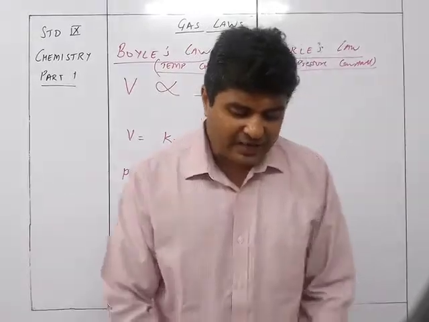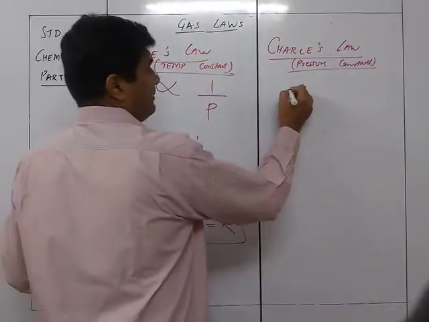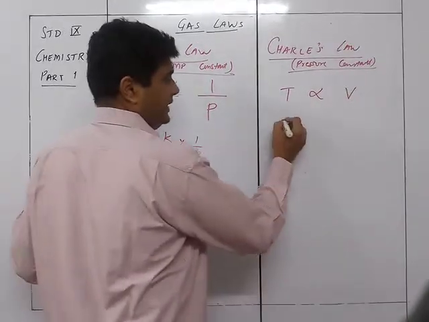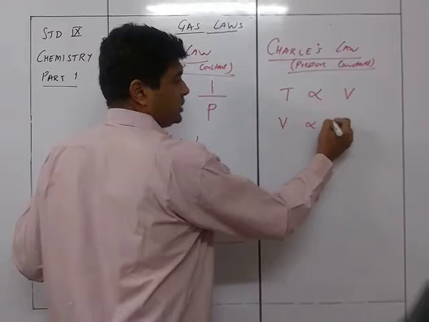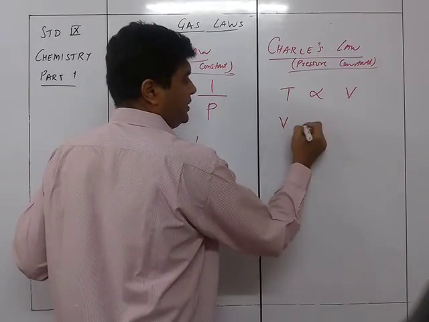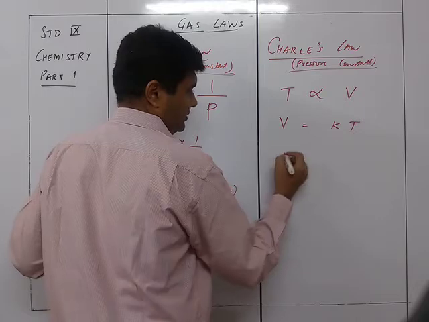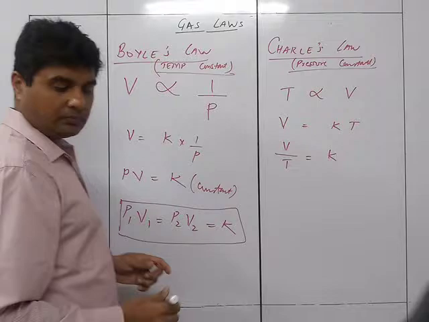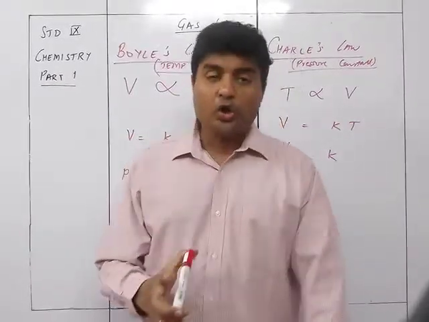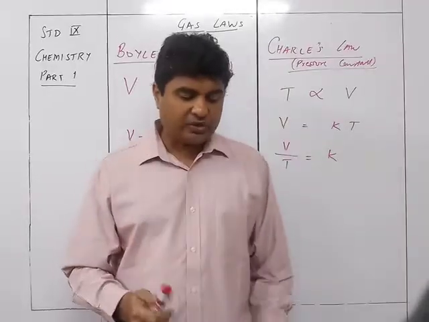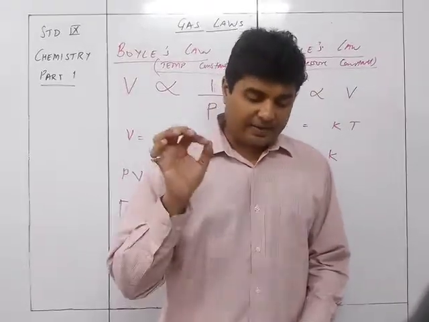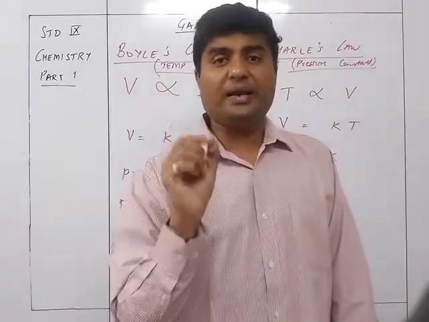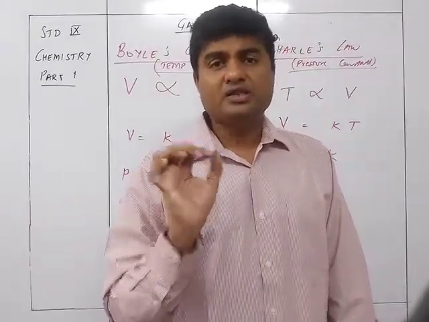So we can define Charles' law. Here the volume is proportional to the temperature, or we can say volume is equal to K into T. Therefore, volume upon temperature is equal to K. So, pressure remaining constant, the volume of a given mass of a dry gas is directly proportional to its absolute Kelvin temperature. These words, absolute Kelvin temperature, are very important to be mentioned in Charles' law.